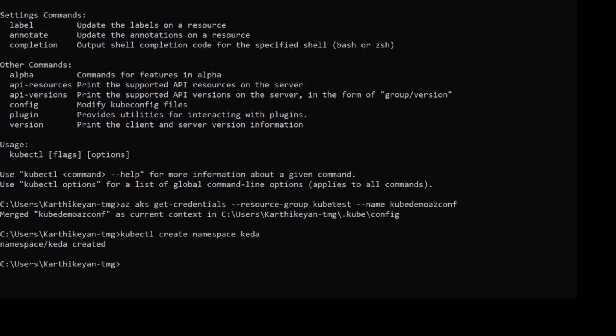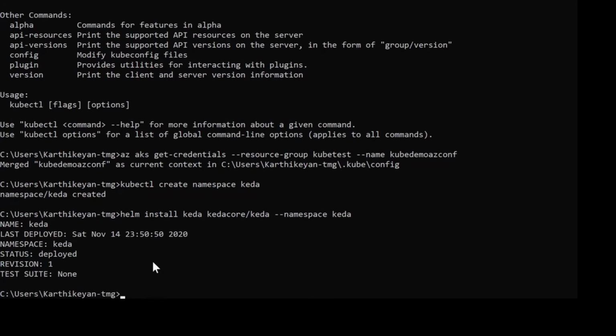So I'm installing KEDA now in the Kubernetes cluster which we created. It will take a while.